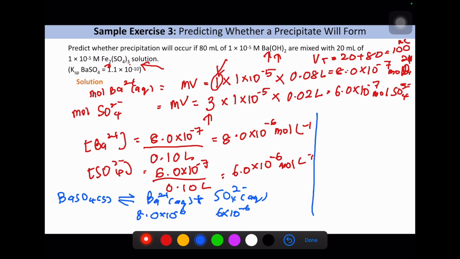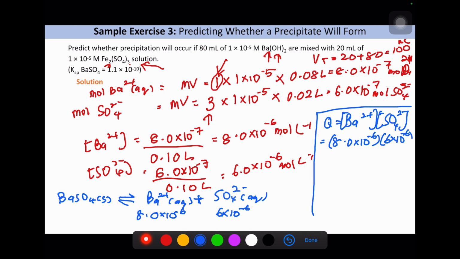So now the Q expression is Ba2+ times SO4 2-, and then we substitute the values: 8 times 10 to the power of negative 6 times 6 times 10 to the power of negative 6. The value for Q is actually 4.8 times 10 to the power of negative 11.